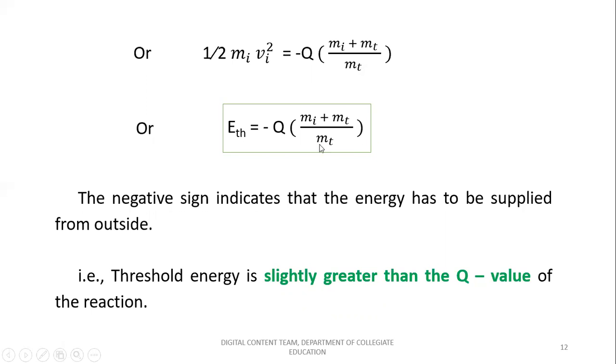This can also be written in terms of 1 plus Mi by Mt, taking the Mt for both the terms separately and writing. You can also write it as Eth equals minus Q into 1 plus Mi by Mt. The negative sign here indicates that energy has to be supplied from outside. So threshold energy is always observed to be slightly greater than the Q value of the reaction. So if you consider the Q value expression, you can see that from this expression, the threshold energy value always appears to be slightly greater than the Q value of the reaction.